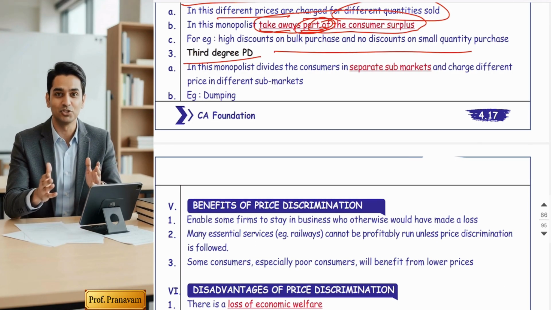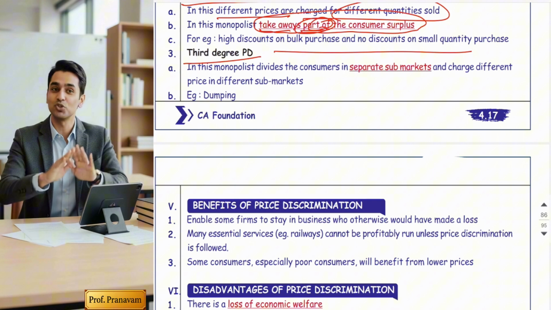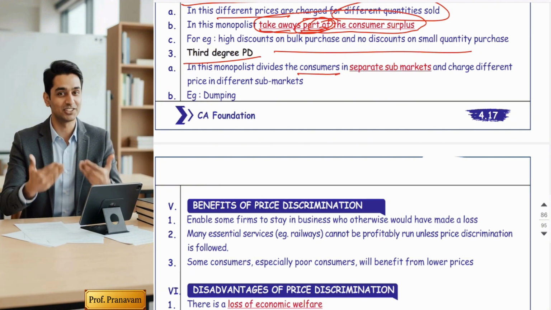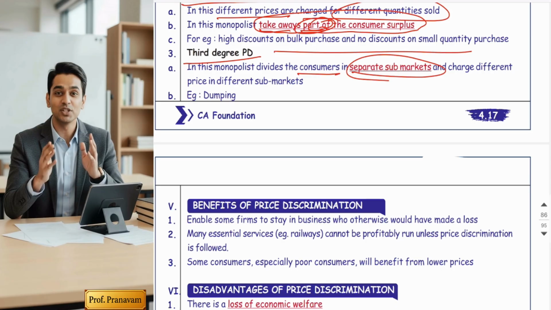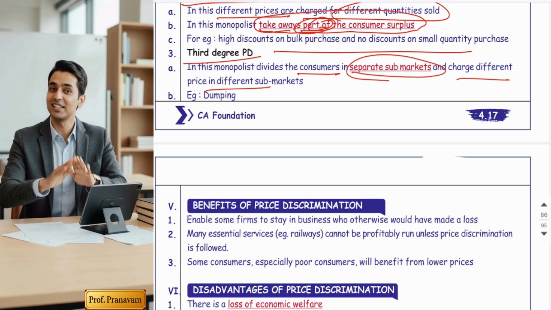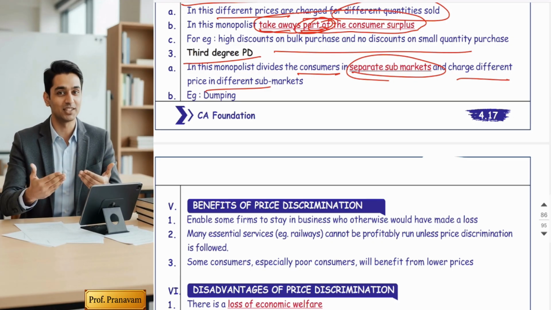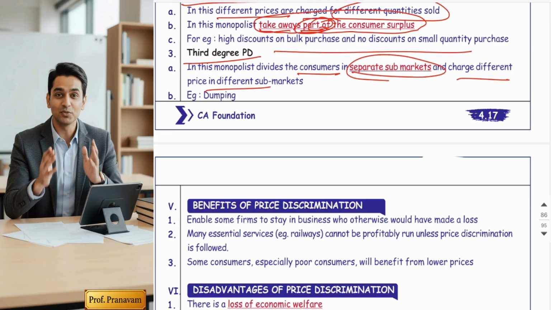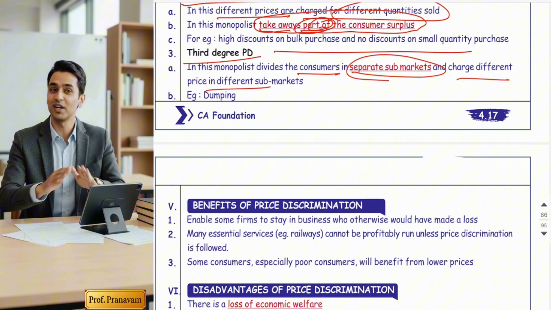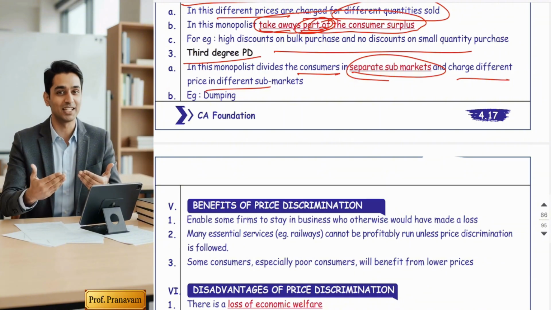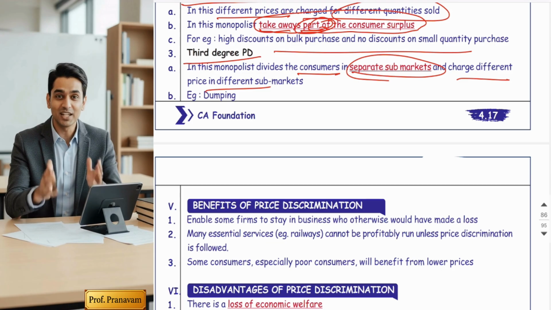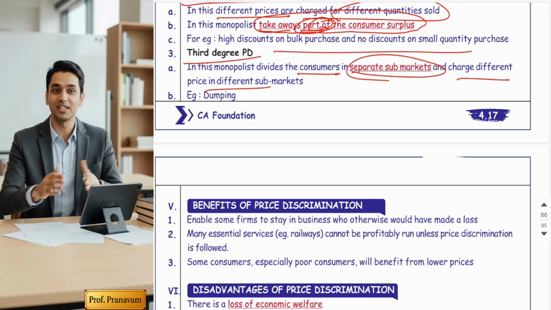Third degree. Third degree is a very mild level. In this, monopolies divide consumers into two separate sub-markets and charge different prices in different sub-markets. For example, if I open one branch in a business class society where posh people live, they have a high paying capacity, so in that area I am going to charge high prices for the same services. And if I open a branch in a service class area, a lower middle class and middle class area, I am going to sell the same service at a lower fee.